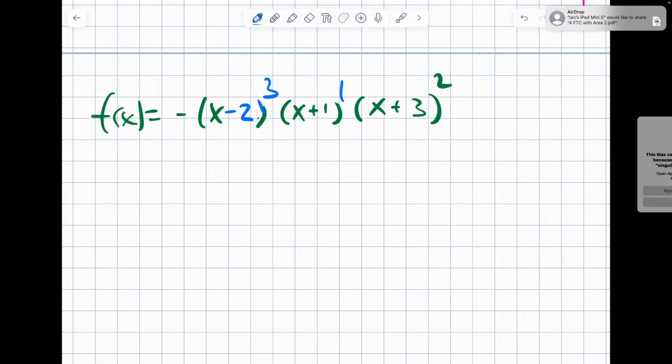Now, multiplicity is by the zero, so you have to match it to the correct zero. Don't mismatch. If you mismatch, then that's bad.